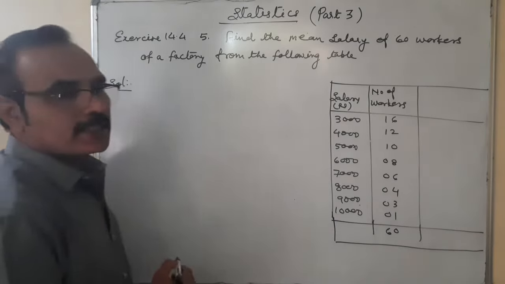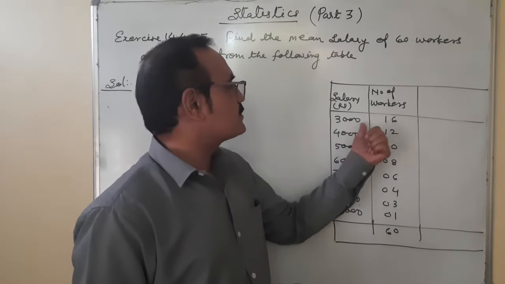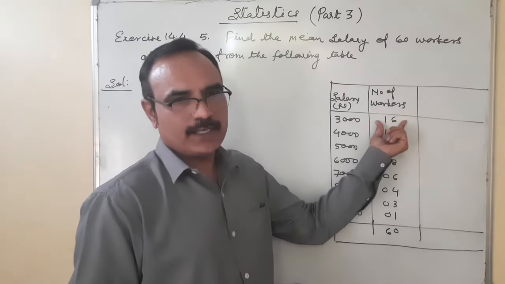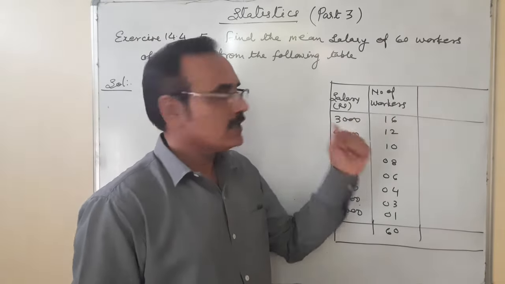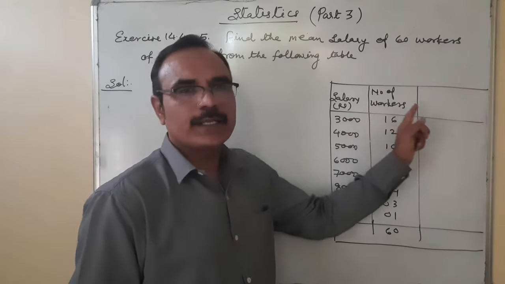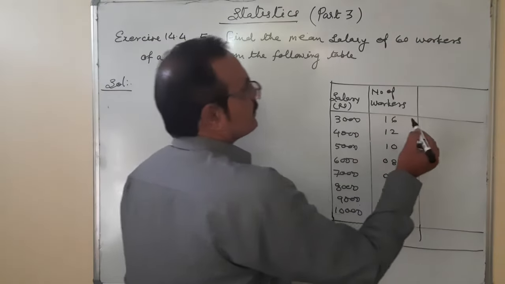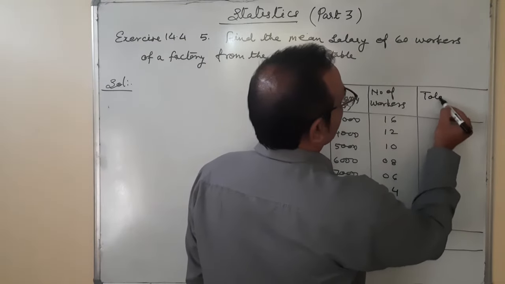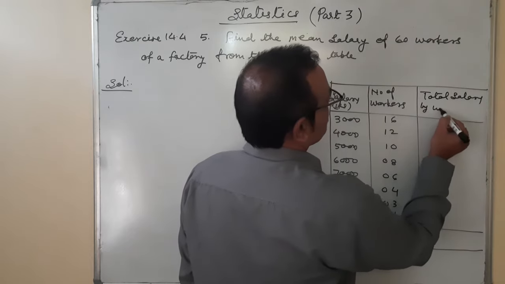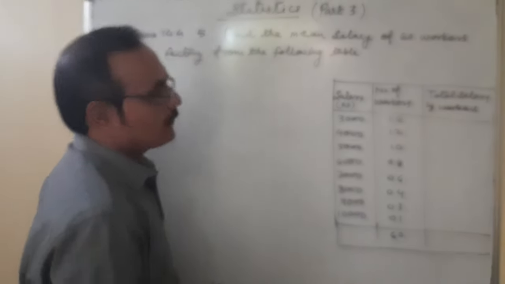How to find the total salary of the workers? The salary is 3,000 and the number of workers is 16. So that means 16 workers in a factory have a salary of 3,000. So these 16 workers get a total salary of 16 times 3, which is 48,000. Okay. So here what to write? Total salary by workers.